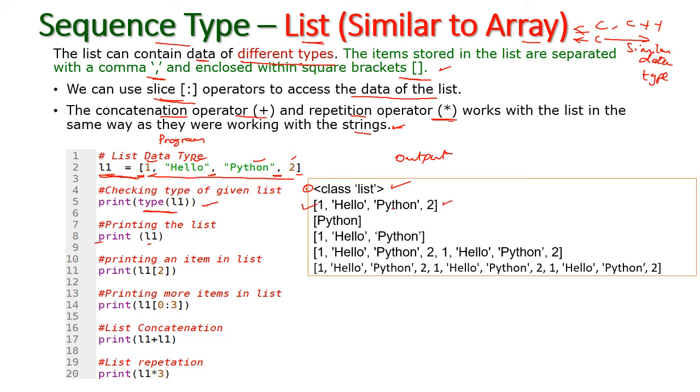And next I am going to print a particular item in the list. Here the list index will start from 0, 1, 2, 3, etc. Now I am going to print the second index item. Which is the second index item? This is 0, 1, 2. So this is the second item, isn't it? So this will print Python here.